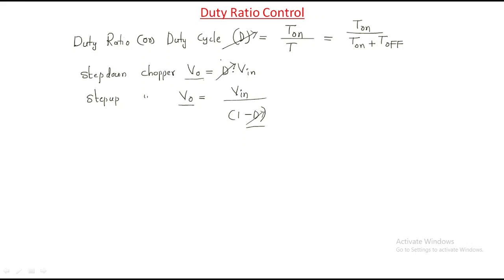So that's why the duty ratio, or duty cycle, is very important to control the output voltage of the step up chopper or step down chopper. For any chopper it is very important. Controlling of the duty ratio is generally done by two methods. The first method is the constant time period method.